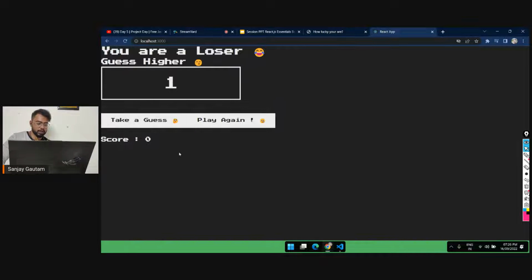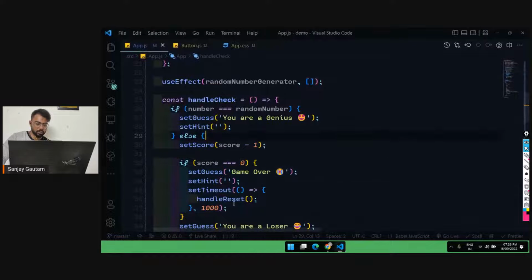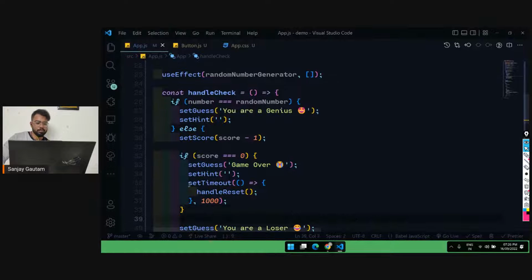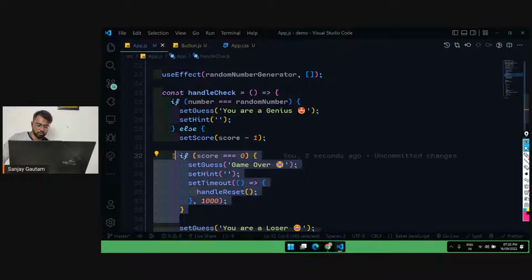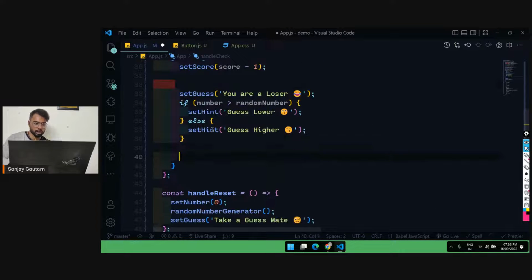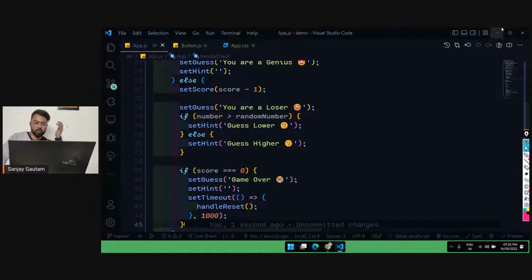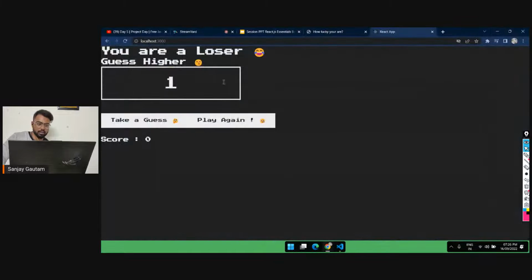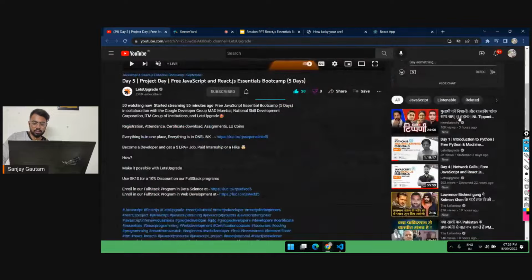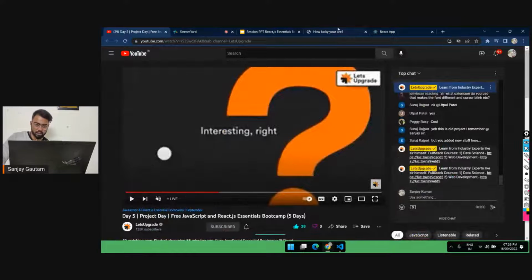So now if I lose, it shows you are a loser, and after 1 second it should run. Okay, so here we are. You can do this by yourself. I'm going to remove this for now, or you can put it at the very bottom, and I will show you how you can give the styling by yourself. And before that, I will also tell you how to deploy this on the internet.